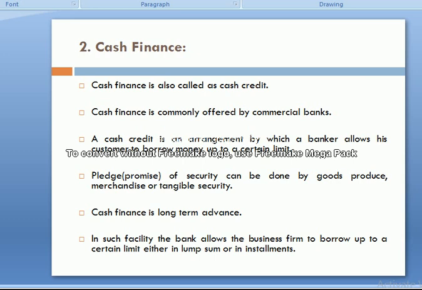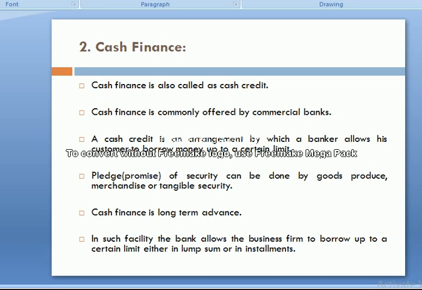The next type of advance or loan is cash finance. What is cash finance? Look, dear students, cash finance is a term meaning that goods are pledged or released to a borrower against cash payments only, while running finance is offered by financial companies against mortgages. It usually comes under the heading of working capital financing. Cash financing is working capital financing, meaning it is for a short period of time, not for the long period of capital budgeting.